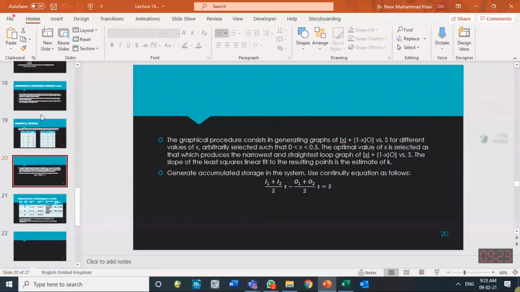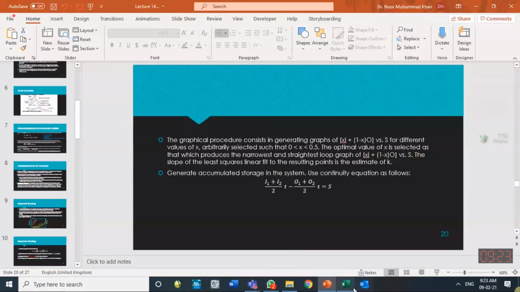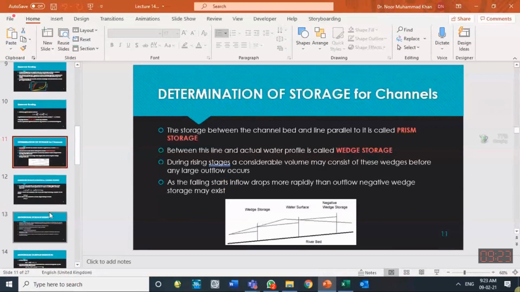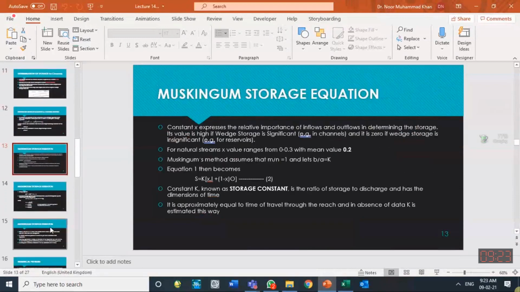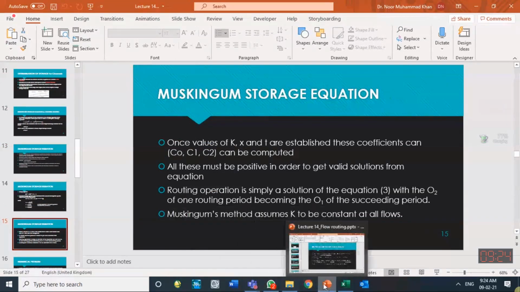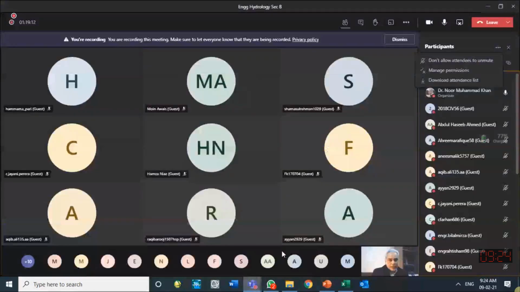So any questions on this flood routing or flow routing method? Muskingum routing has been explained to you. A problem has been shown and solved. Please practice it, and if you have any questions, you can ask me. So next, I take a 5-minute break and then I start sediment erosion. And in the next lecture, maybe groundwater hydrology, we will do it. So I am taking a 5-minute break.